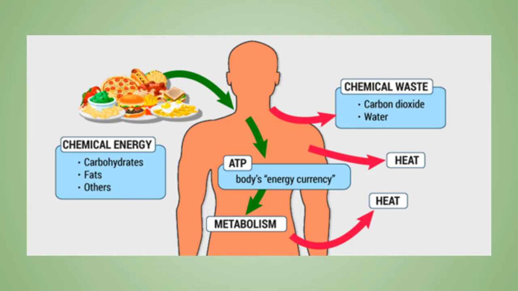Now we have basically 3 main types of metabolic pathways in our body: catabolism, anabolism and the amphibolic pathway. Just go into these in short. First of all, what is catabolism? It is basically the degradation pathway in which the macromolecule is converted into micro or small subunits, releasing ATP or an energy compound. Next is anabolism.